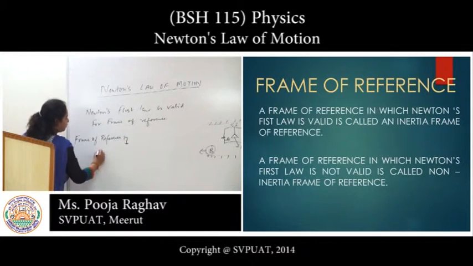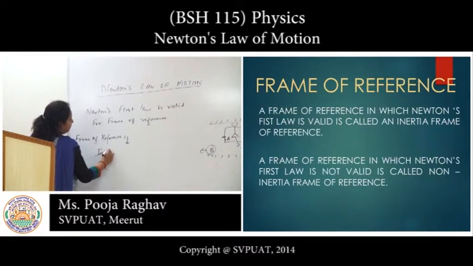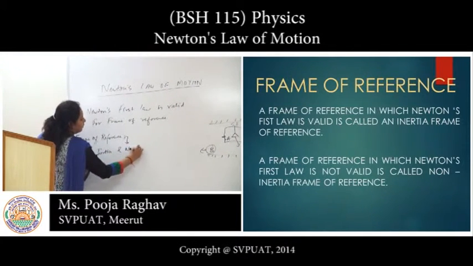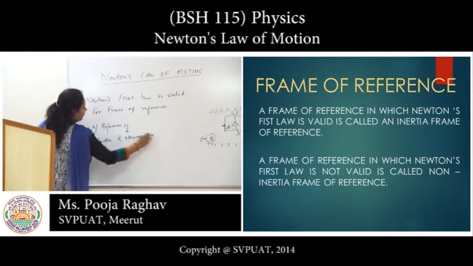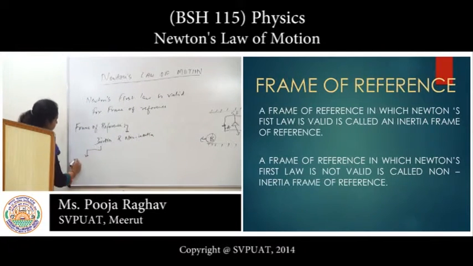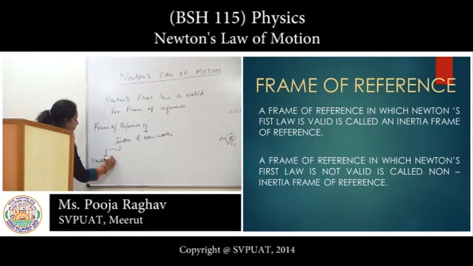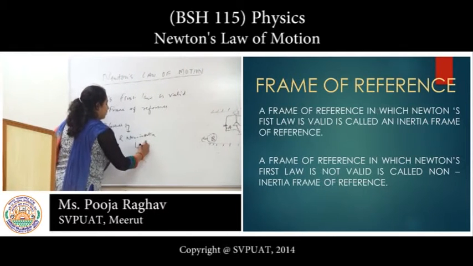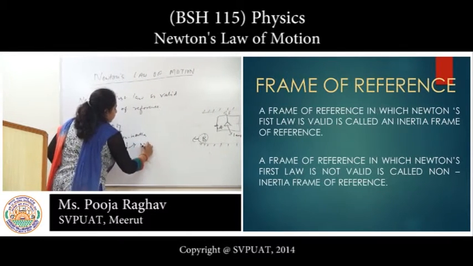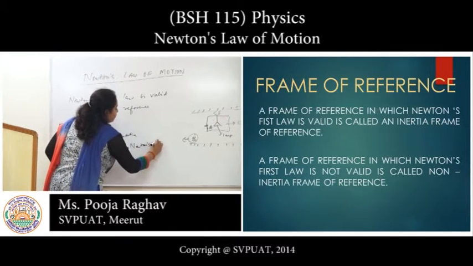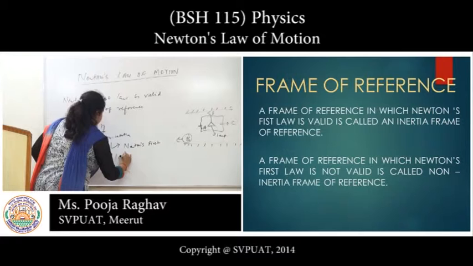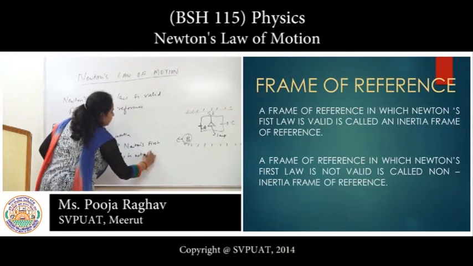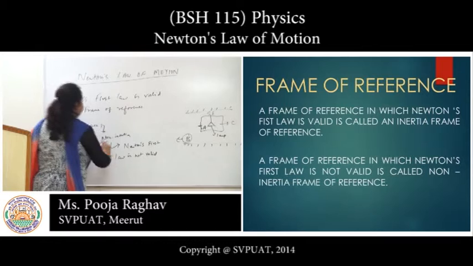There are basically two types, inertial and non-inertial. What is an inertial frame? A frame in which Newton's first law is valid is called an inertial frame of reference, and a frame in which Newton's first law is not valid is called a non-inertial frame.